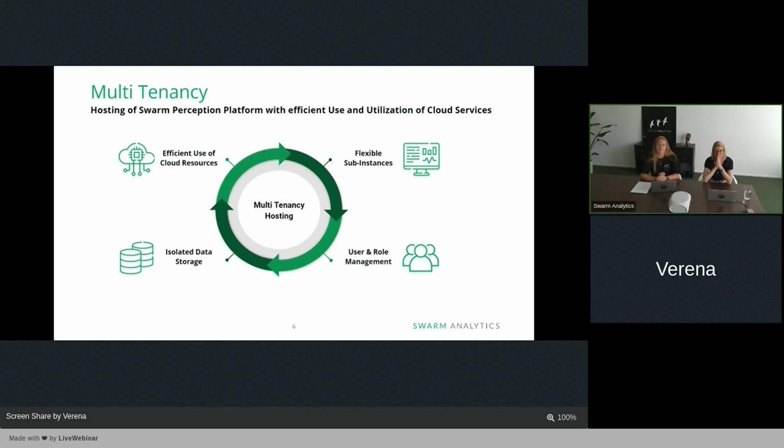So no other customer would see any of your data. This is something that we guarantee. No end user can see data of any other end user. And depending on the different roles that they have, so we're still going with administrator, user and viewer, they can only see what is dedicated for them.